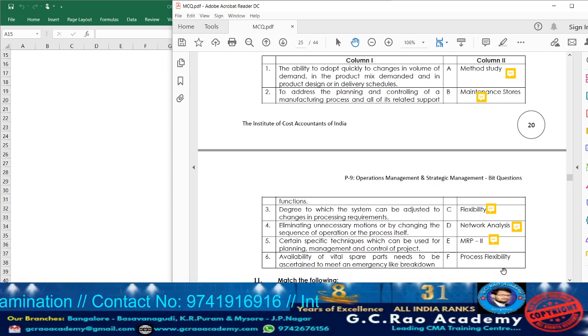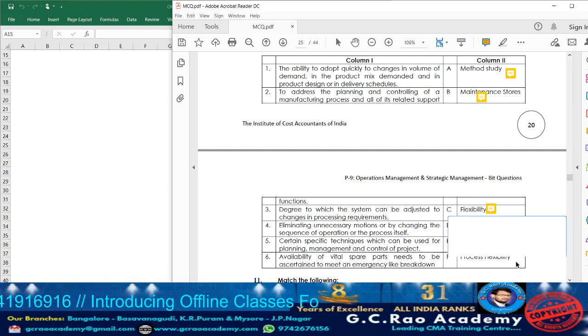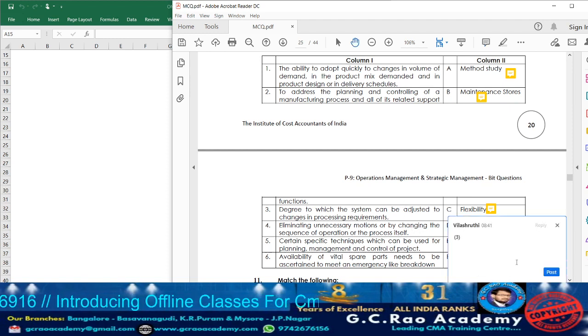Next, process flexibility means degree to which the system can be adjusted to changes in the processing requirement. That will be what? Process flexibility. So against that you can consider point number 3.